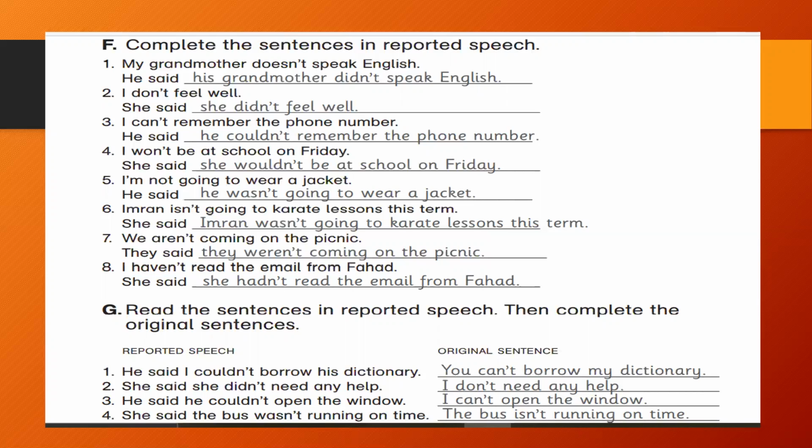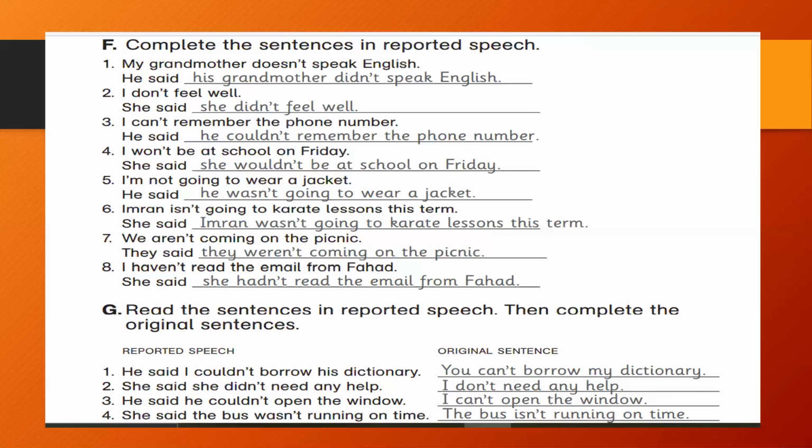Look at exercise F. My grandmother doesn't speak English. He said his grandmother didn't speak English. Now does is changed into did. I don't feel well. She said she didn't feel well. Do is changed into did. I can't remember the phone number. He said he couldn't remember the phone number. I won't be at school on Friday. She said she wouldn't be at school on Friday.